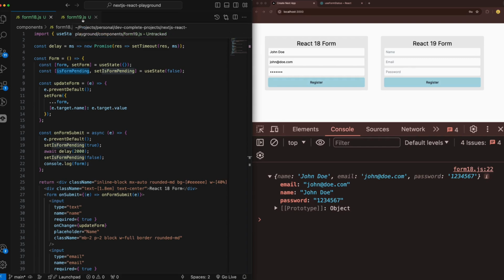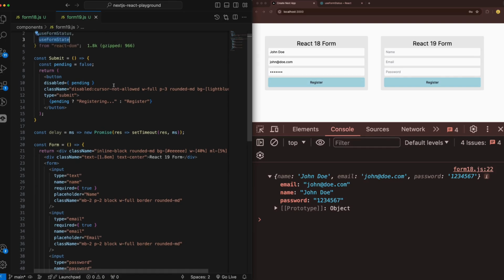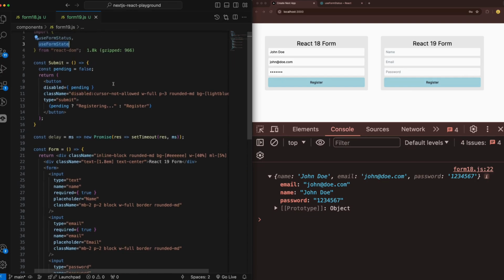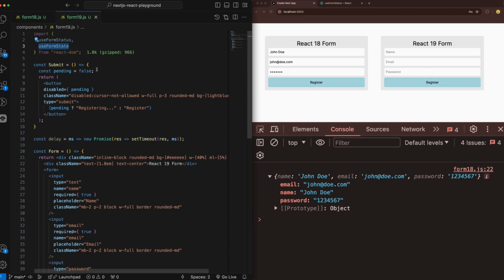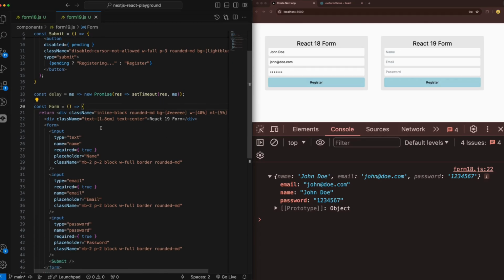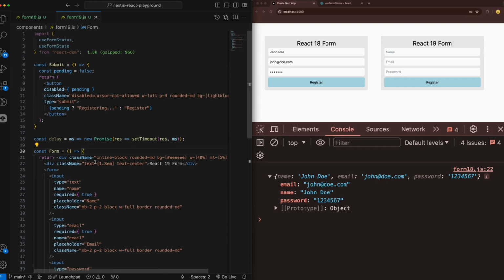In React 19, I assume it's gonna look much simpler for you, and also it is much simpler than how it is right now in React 18, because you can use some sort of built-in hooks, use form status and use form state. Use form state is gonna basically preserve the state, and you will be able to play with it whenever you press on the form action. And we're gonna see how it works too.